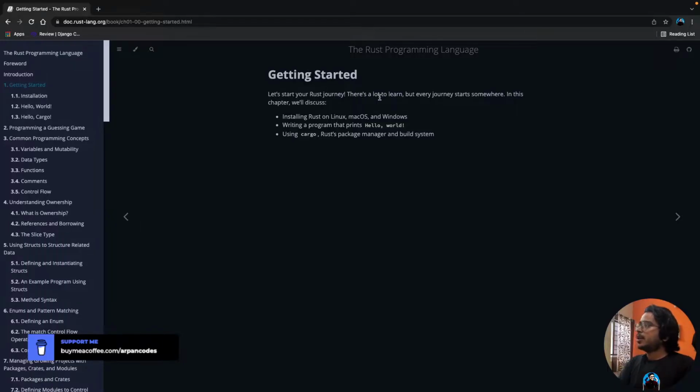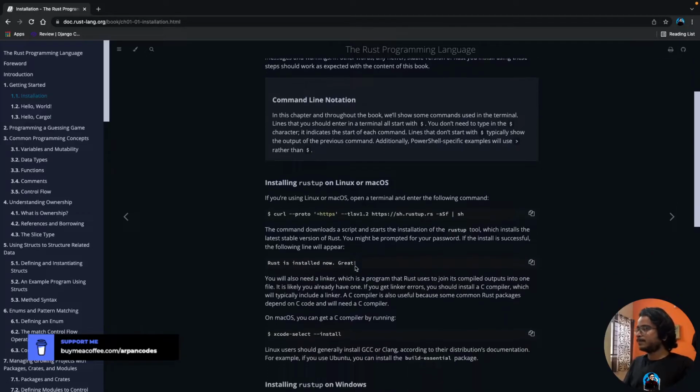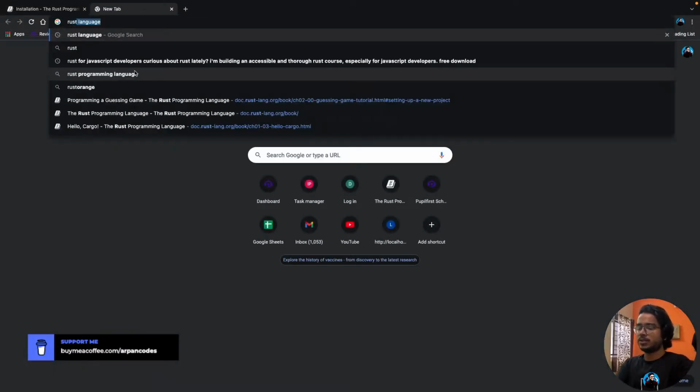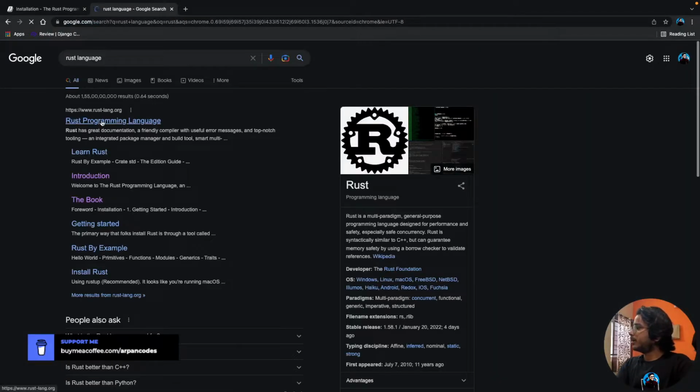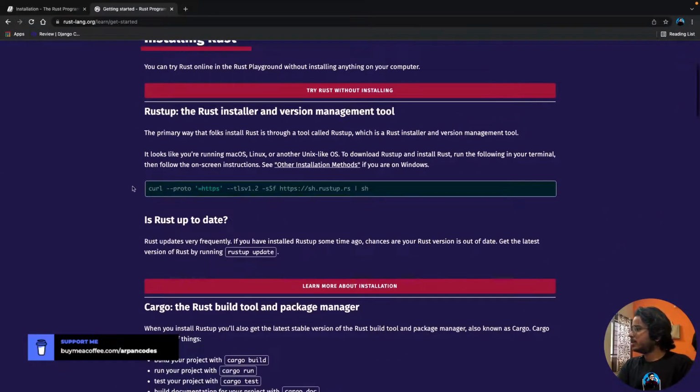Okay, there's a lot to learn, but every journey starts somewhere. In this chapter, we'll focus on installing Rust, writing a program, Hello World, and using Cargo. I have actually already installed Rust, right? So you can just go to the Rust website and get started, and you should be good to go using rustup. Rustup is the Rust installer and version management tool.